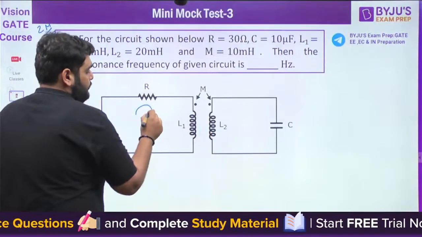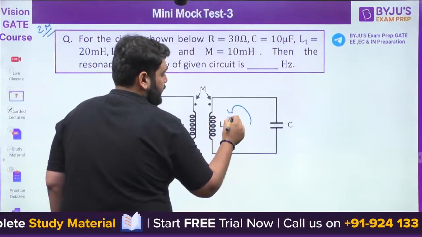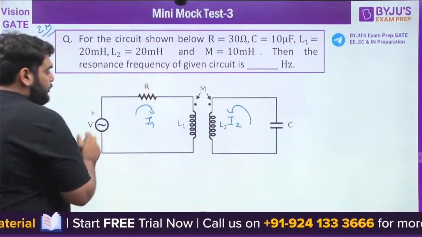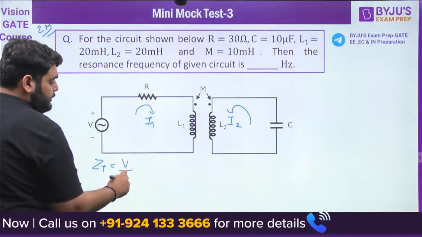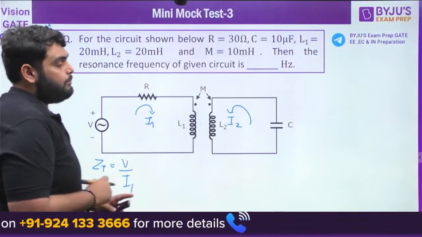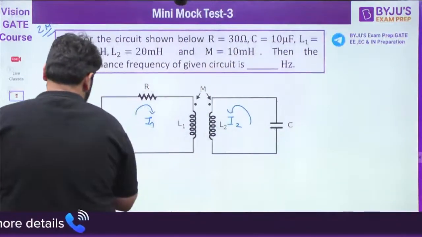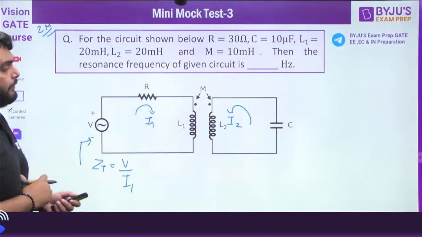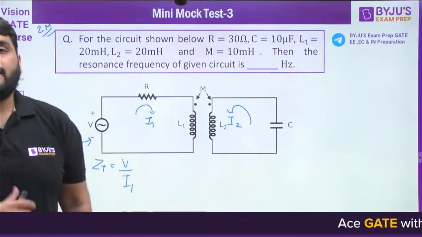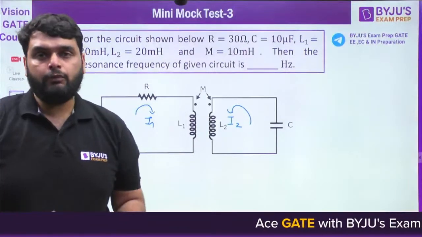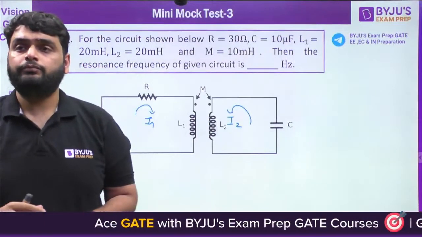If I assume that here the current is I1 and here the current is I2, what will be the total impedance here? Total impedance is the source voltage divided by I1, seen from the source terminal. So we need to find the ratio of V and I1. If we find that, then we can set its imaginary part to 0.